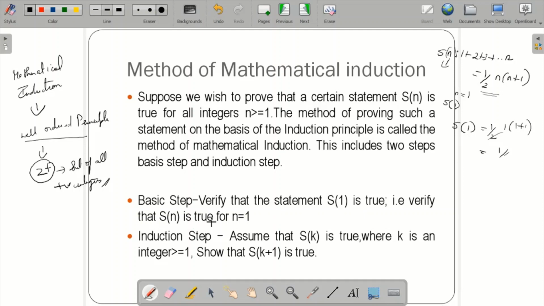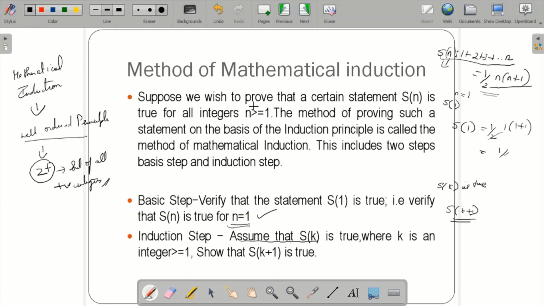That is, verify that S(n) is true for n equal to 1. When you take n equal to 1, the value on the right-hand side should come out as 1. This is the basic step you have to prove while doing mathematical induction. For the induction step, you assume that S(k) is true, that is, instead of n we replace with k. By assuming S(k) is true, we try to solve S(k plus 1). If we get this as true, then the entire statement S(n) holds by the principle of mathematical induction.